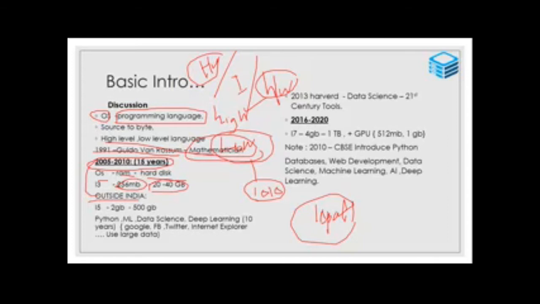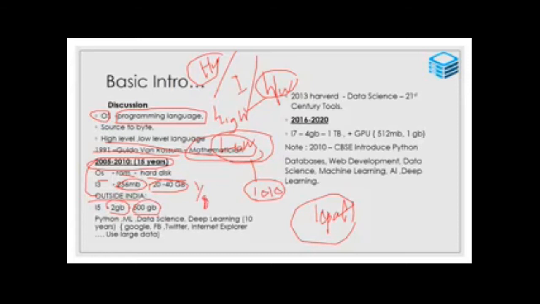Outside India, they have 2 GB RAM and a 500 GB hard disk, compared to Indian systems, where we had only 1 by 8 at that time.